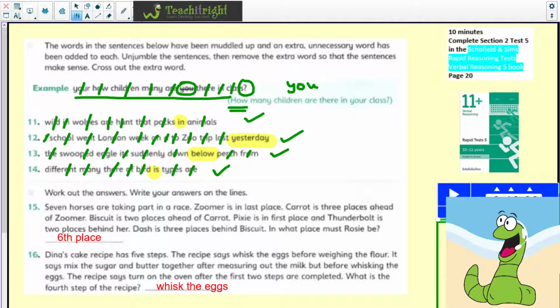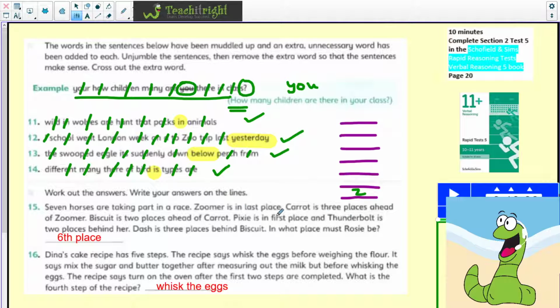So the way we would do this is to get ourselves 7 different lines here. This is how I would approach it. So we've got 3, 4, 5, 6, 7 lines here. And I'm going to fill it in based on the information. I'm only going to use their initial just because I haven't got time to be writing their whole names out. We're going to start with Zuma because Zuma is in last place.